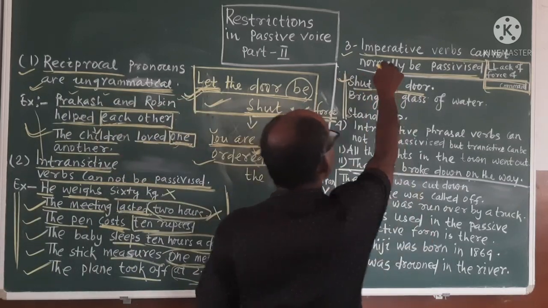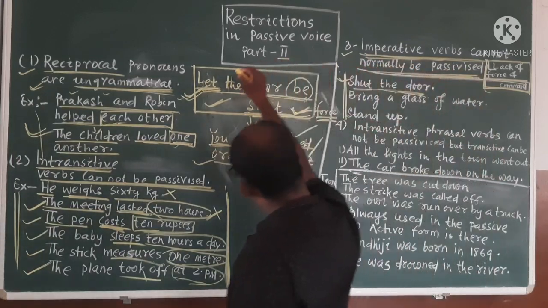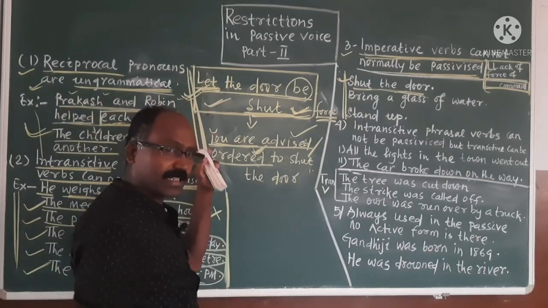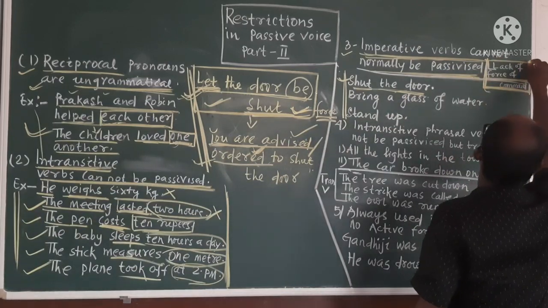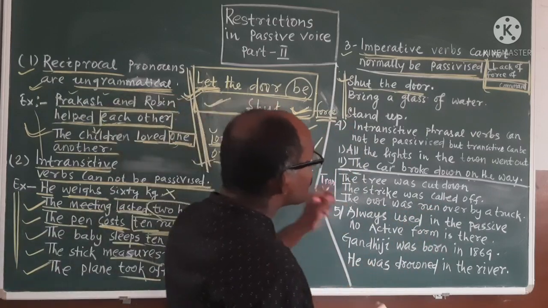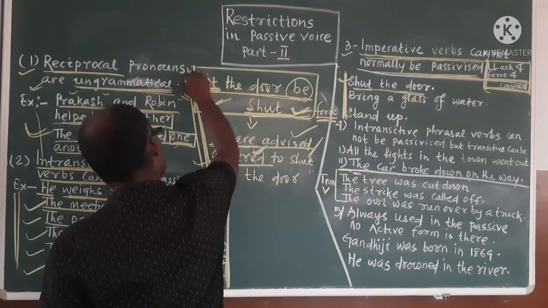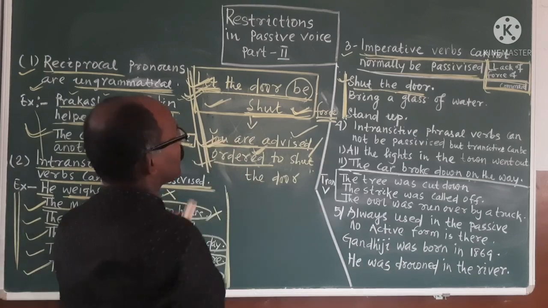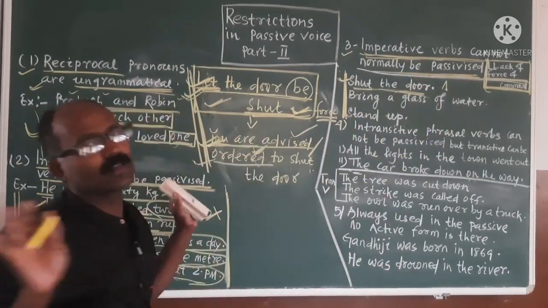So it is told that imperative verbs cannot normally be passivized. But these are right. You can passivize like this, but you will see that lack of force of command will be there. That means, please remember, if it is imperative sentence, you can use the let, that is right. You can use also you are ordered, advised or commanded. But the exact meaning of the active voice will not come.